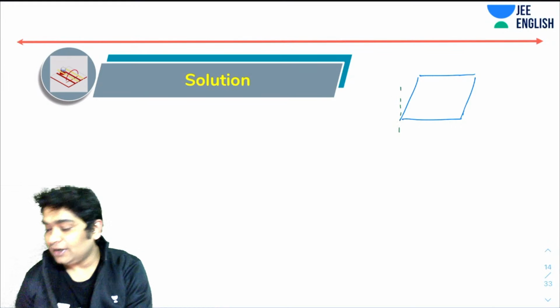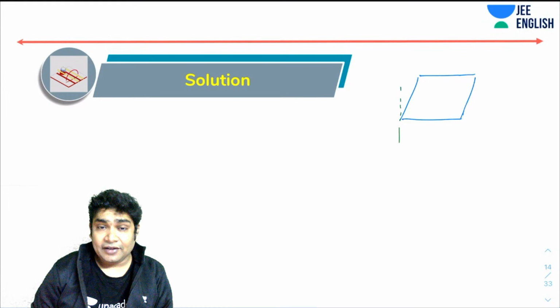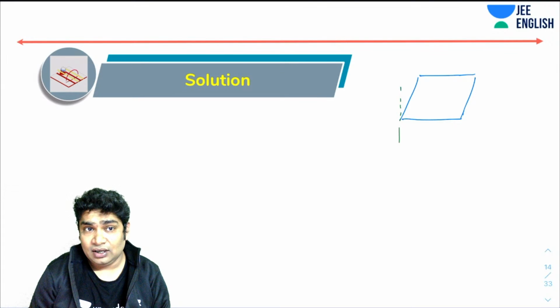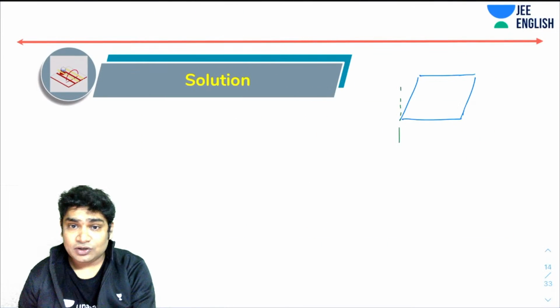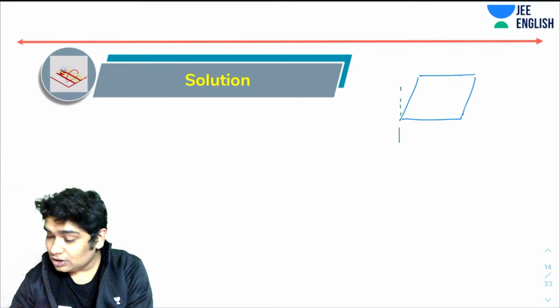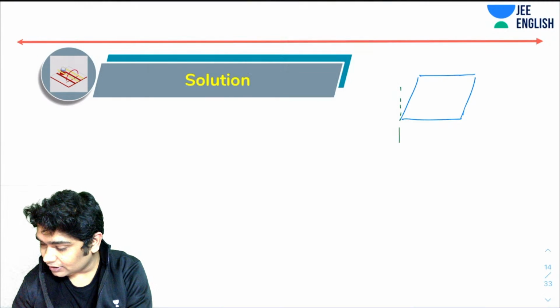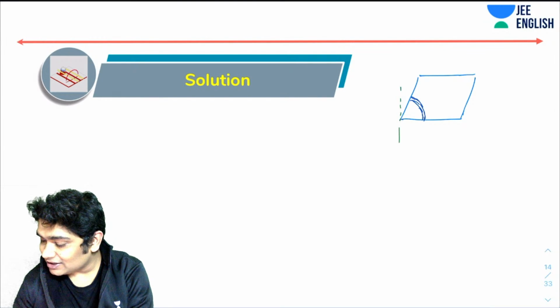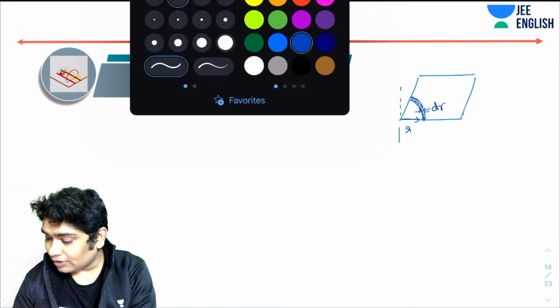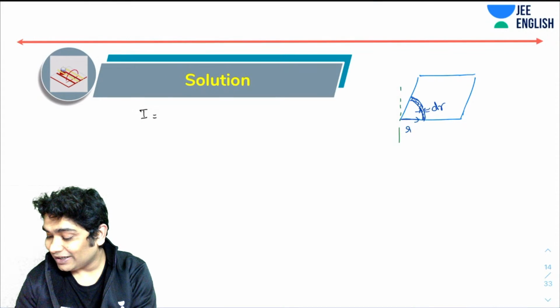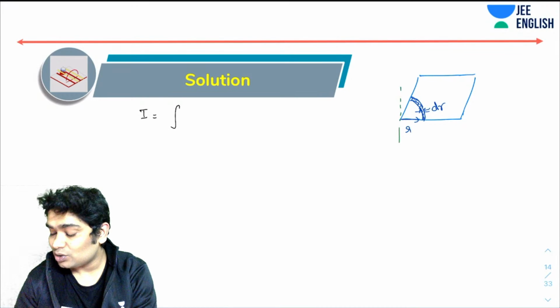What you need to understand is that if I consider this kind of a sheet, which you have been told is a uniform square plate placed like this, now you will realize if I break this into some circular parts like this, imagine some circular parts of radius r and thickness dr. If I wanted to calculate the moment of inertia about the axis, it would have been the integral of dm r squared, right?